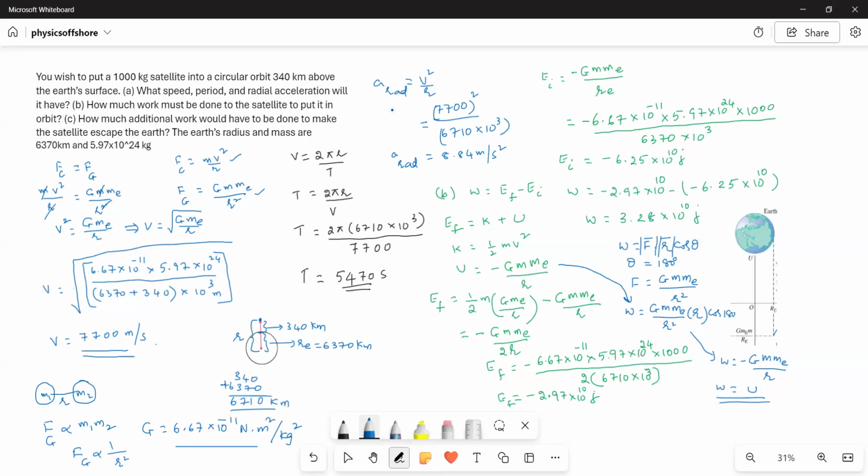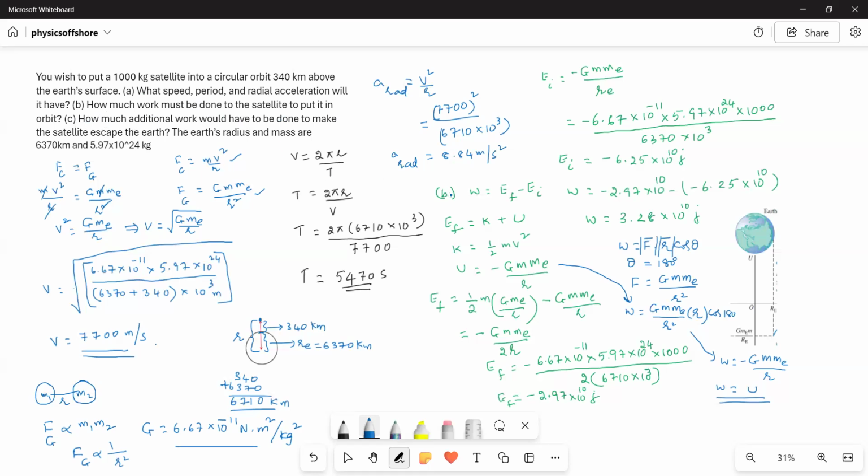The radial acceleration means the centripetal acceleration. So a_radial is equal to v squared over r. We know the v, and then we know the r value. Plugging in the values, we get a_radial is equal to 8.84 meters per second squared. Next, part b: how much work must be done to the satellite to put it in orbit?